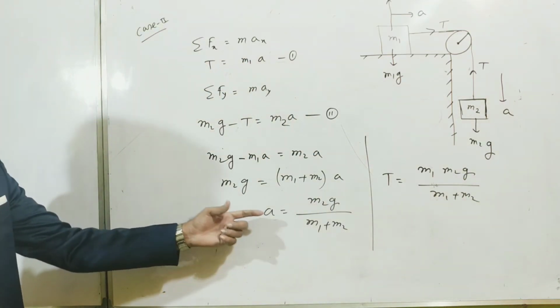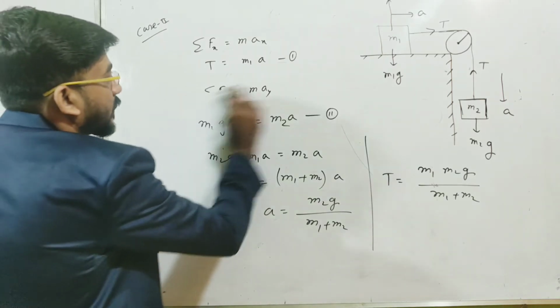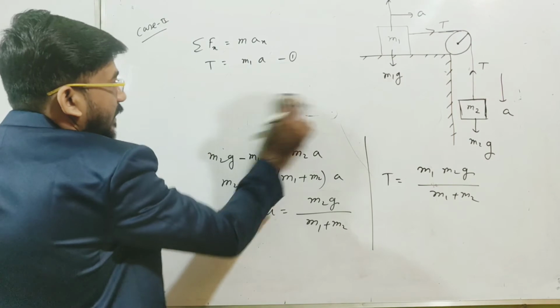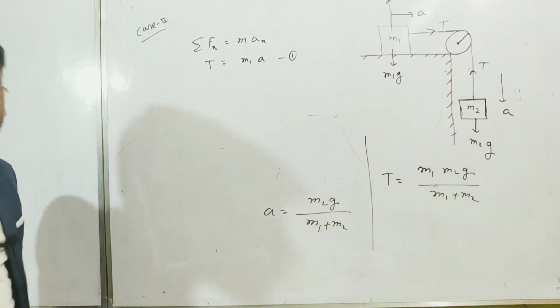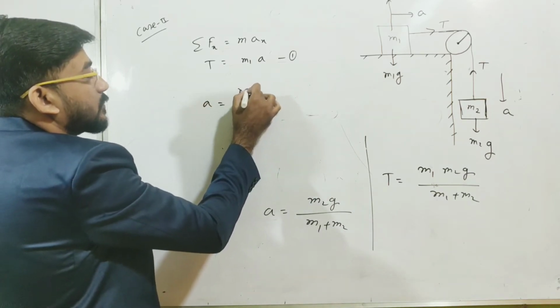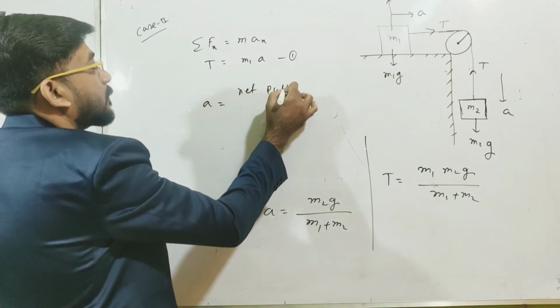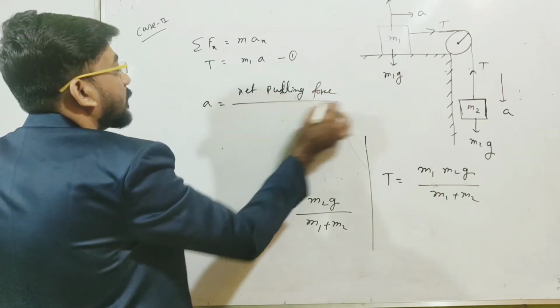Now you can find the acceleration directly. If you find the acceleration directly, then you will get the tension from equation 1 directly. How can we find this acceleration directly? Again, as I said earlier, a is equal to net pulling force divided by total mass.